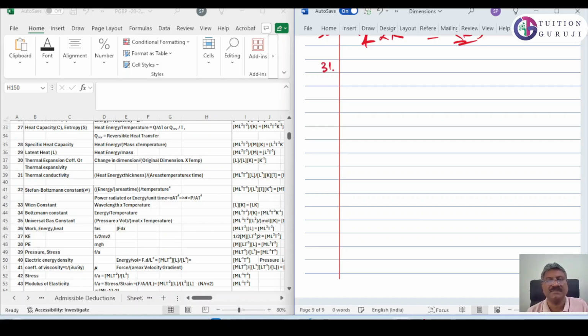Now 31 is thermal conductivity. What is thermal conductivity? Thermal conductivity is heat energy into thickness divided by area into temperature into time. Sorry, this is actually thermal conductivity.